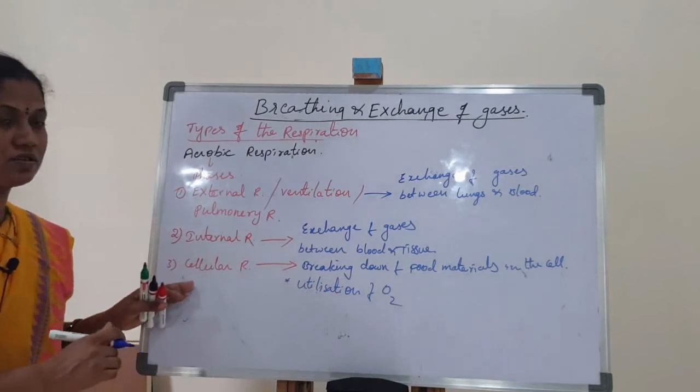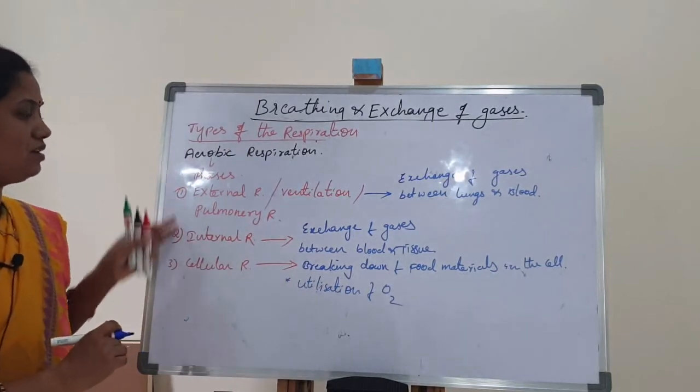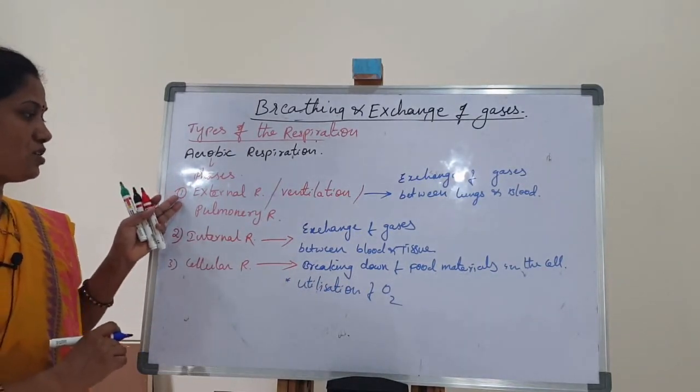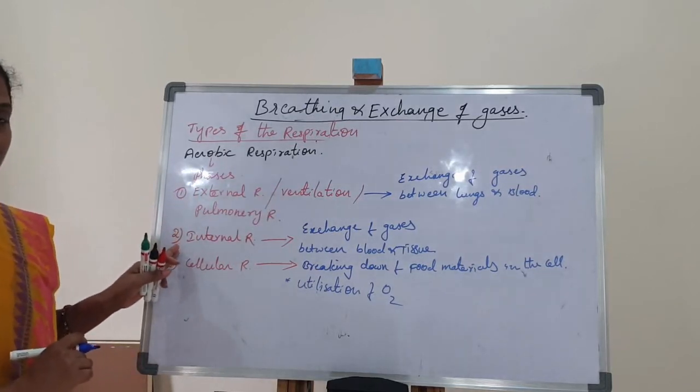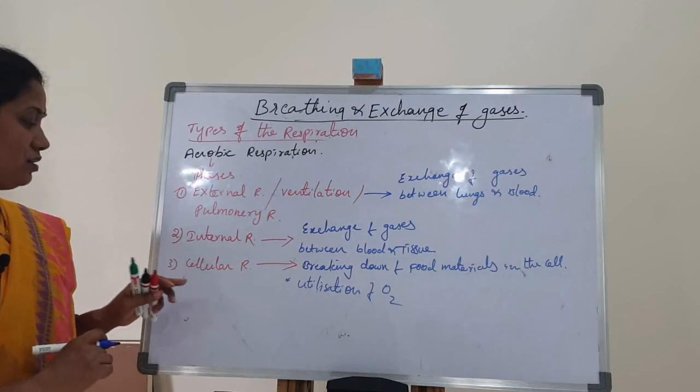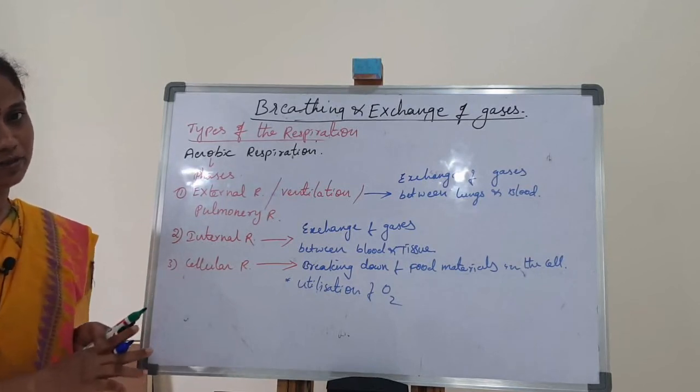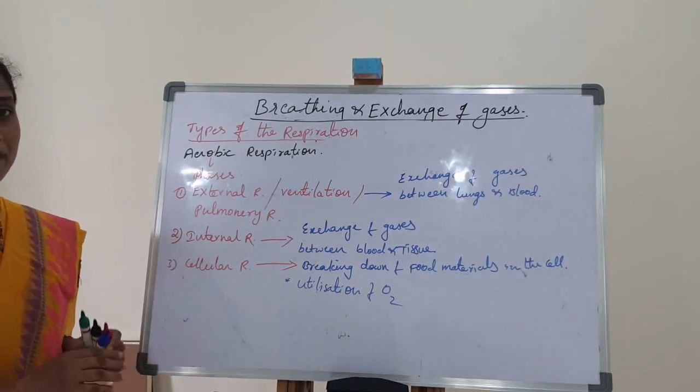So these are three phases: external respiration, or ventilation, or pulmonary respiration; second, internal respiration; third, cellular respiration. So these are the types of respiration.